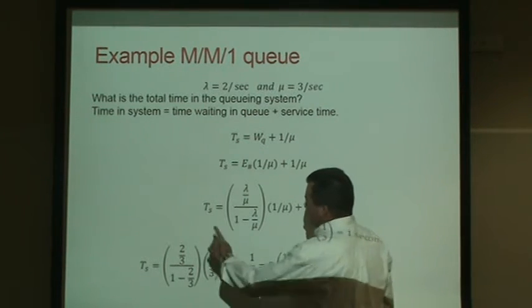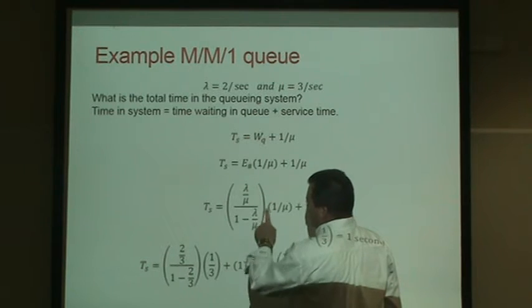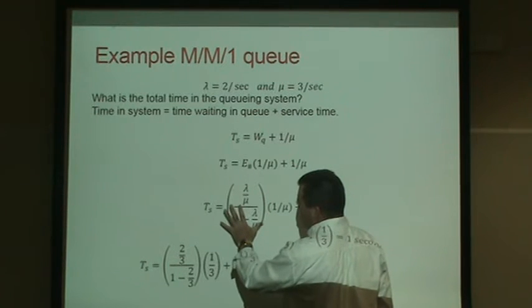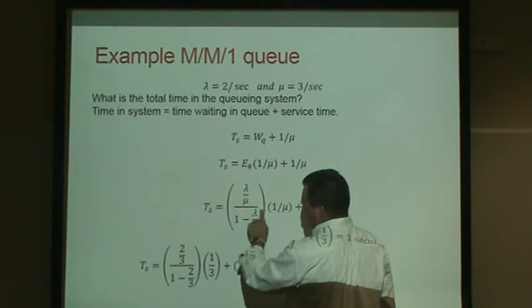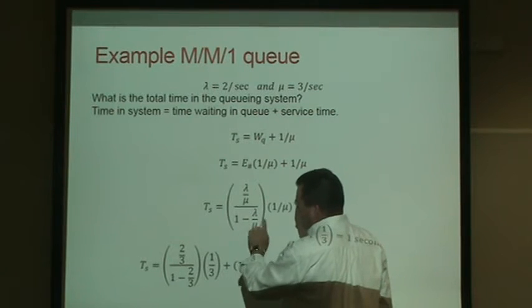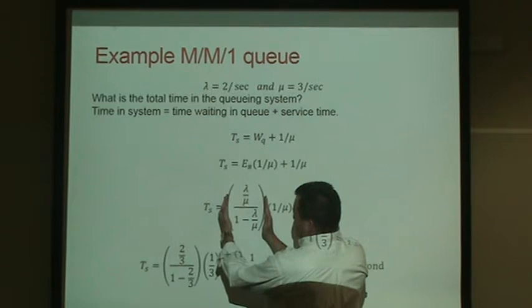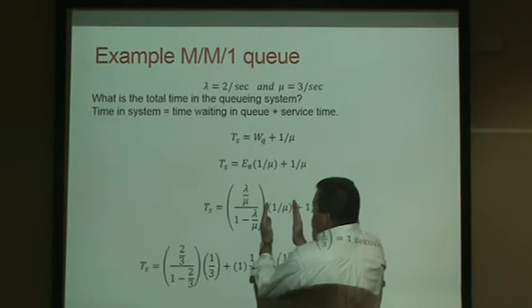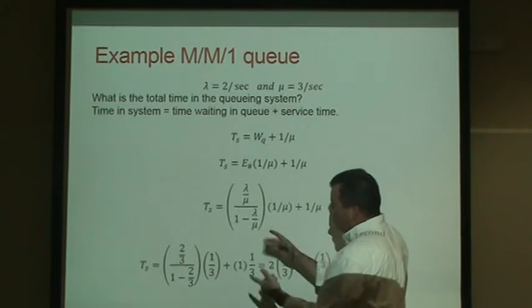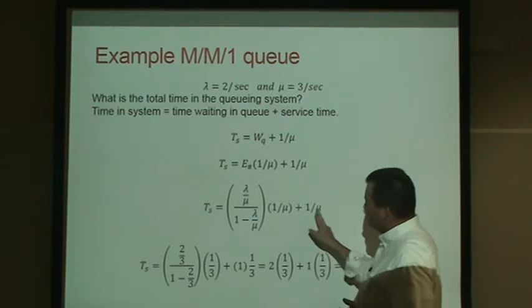Okay, so your time in the system would be the number of customers we expect to be in the system, which we know is lambda over mu divided by 1 minus lambda over mu. That's the number of customers in the system in front of us. They each take 1 over mu to be served, and then we have to be served. That's an additional 1 over mu.